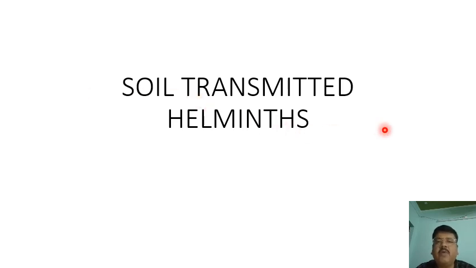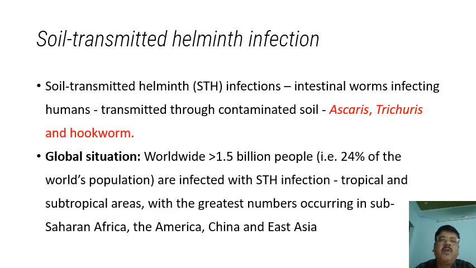Dear students, today's topic is soil transmitted helminths. Soil transmitted helminth infections are the intestinal worms affecting humans, transmitted through contaminated soil. Ascaris, Trichuris, and hookworm are the infections coming under the soil transmitted helminths. Worldwide, 1.5 billion people are infected, about 24% of the world's population.